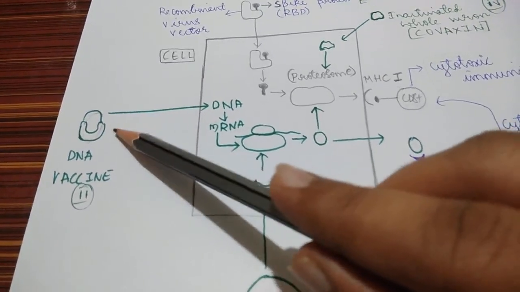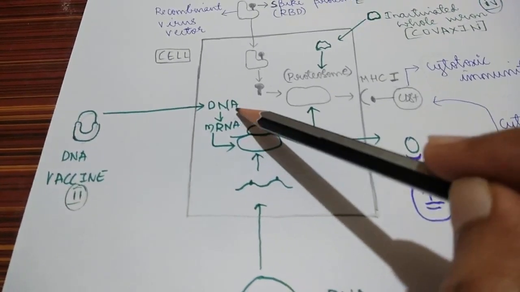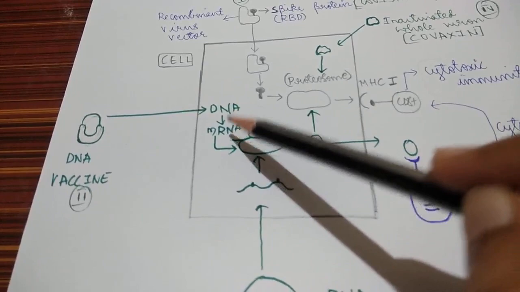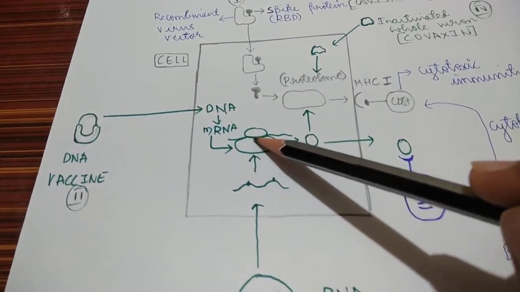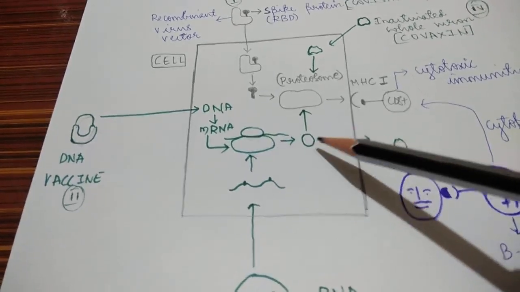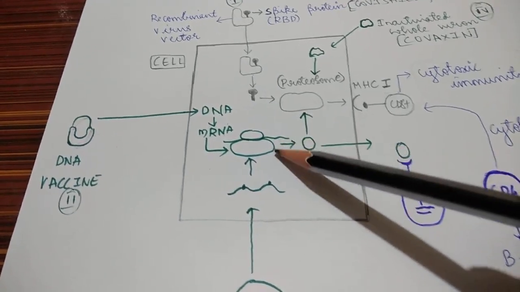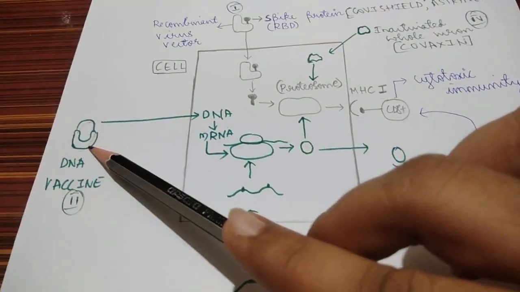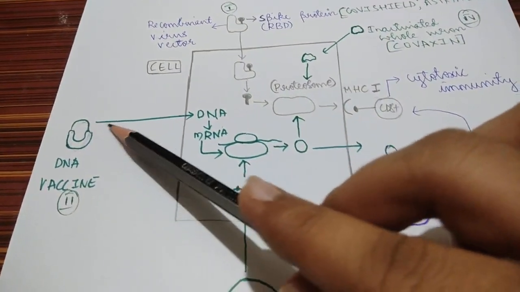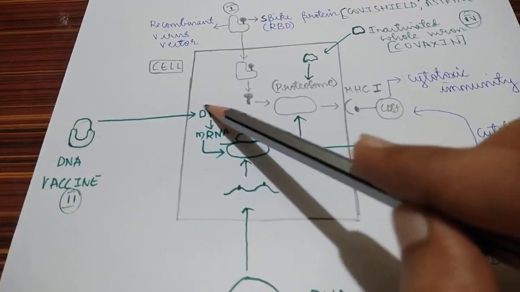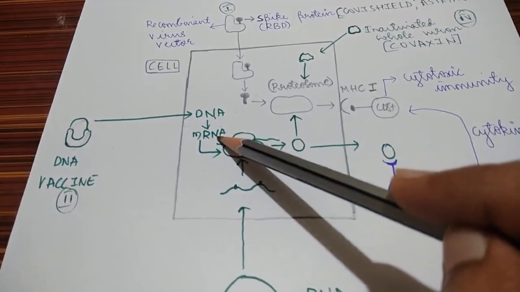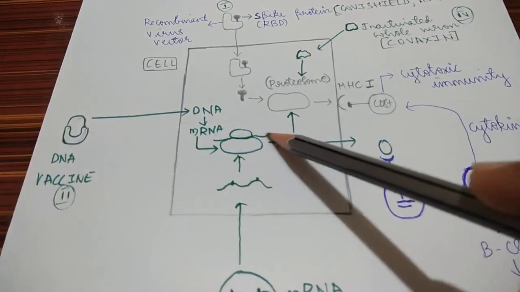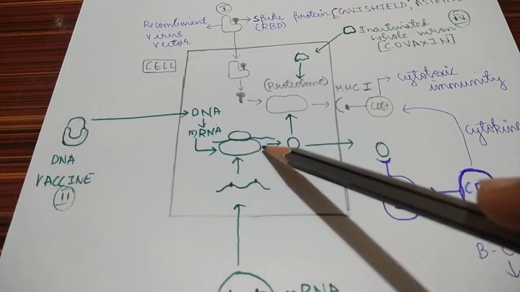the cell. Once the DNA enters inside the cell, it is converted to mRNA by transcription. Once the mRNA is formed, it enters the ribosome and there is production of proteins by translation. DNA containing vaccine attached to the plasmid. This is the plasmid. This is a DNA vaccine. Enters the cell. DNA is released. DNA is converted to mRNA by transcription. mRNA is converted to the proteins by ribosomes, human cell ribosome, by translation.